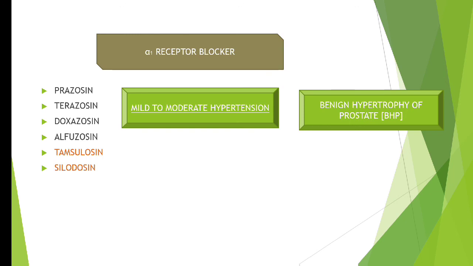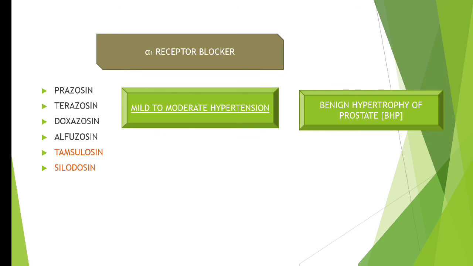See, these alpha 1 receptor blockers cannot completely treat BHP. They can produce symptomatic relief, because there will be decreased urine outflow, and by causing relaxation of the alpha 1 receptors present on the prostatic urethra, you can increase the urine outflow a little bit. That's it. So we can produce a symptomatic treatment by alpha 1 adrenergic blockers. All these drugs, that is prazosin, terazosin, doxazosin, alfuzosin, tamsulosin as well as silodosin, can be used in the treatment of BHP.